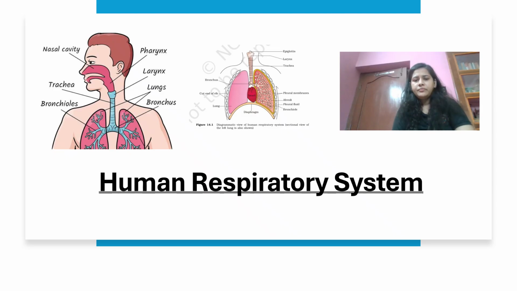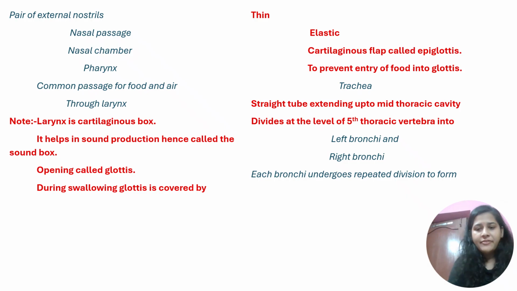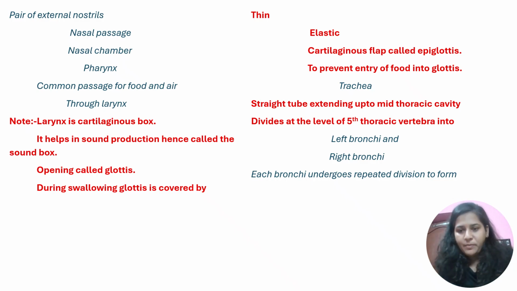First we have a pair of external nostrils, through which the air enters our body or leaves our body. From there, we'll have a nasal passage. Obviously, we need a passage through which the air will move inside the body. So from the external nostrils, next we have the nasal passage. The air travels through the nasal passage and goes to the nasal chamber, from where it will move further.